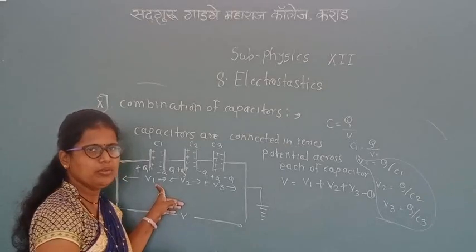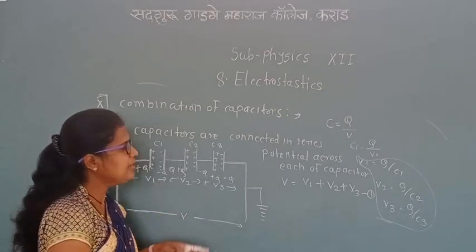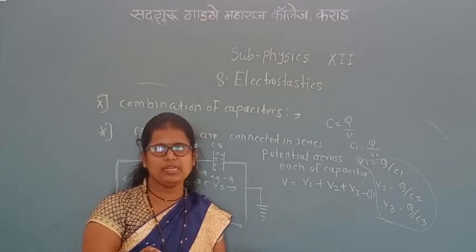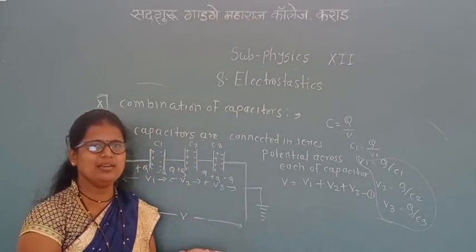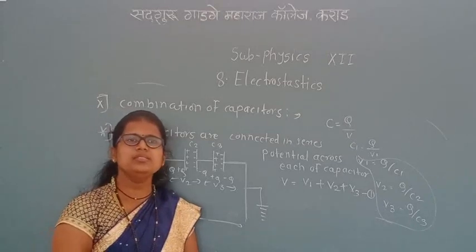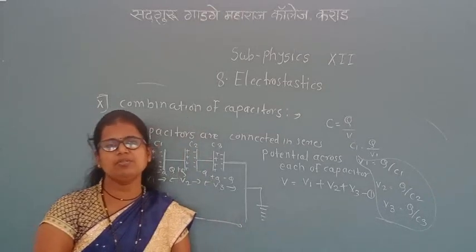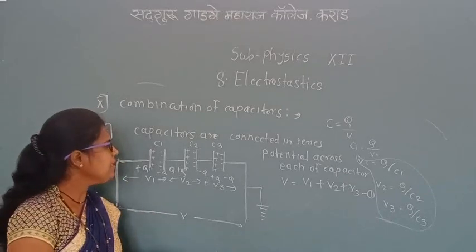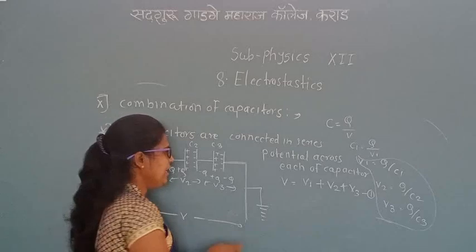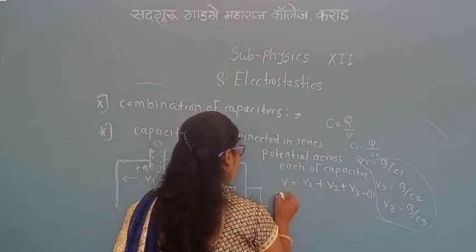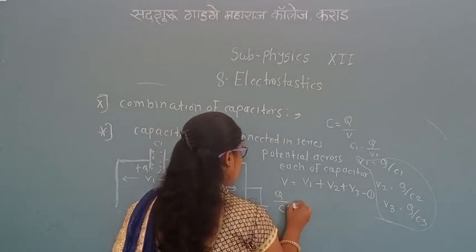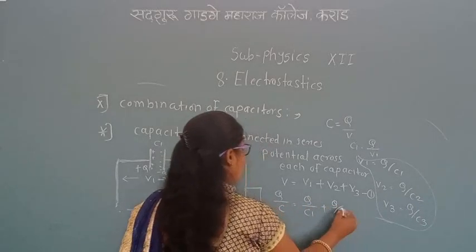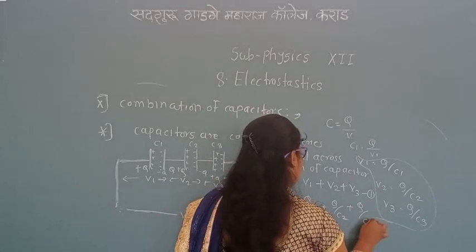We already learned this for resistors connected in series in 10th standard, and cells connected in series in 11th standard. Today we learn that when capacitors are connected in series, substituting these values we get Q upon C equals Q upon C1 plus Q upon C2 plus Q upon C3.